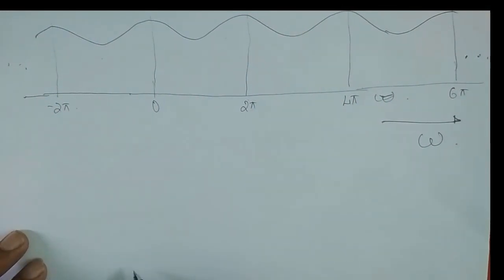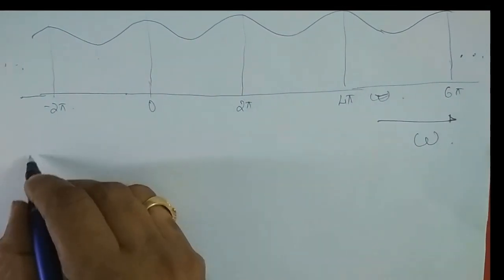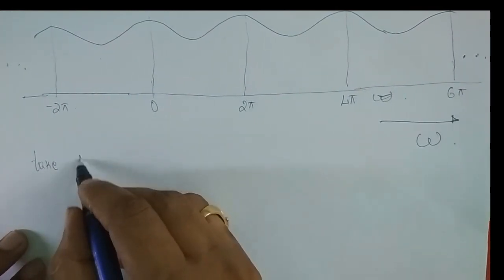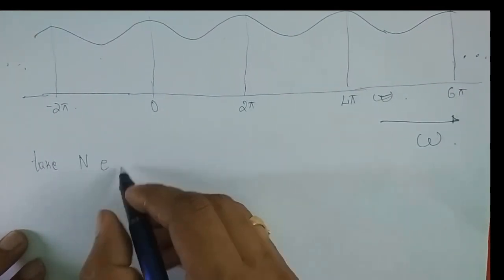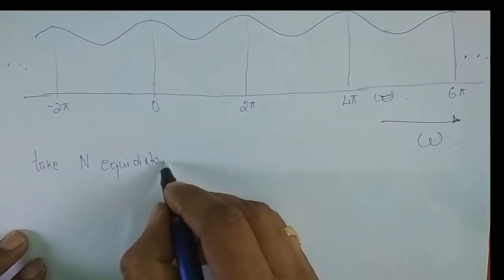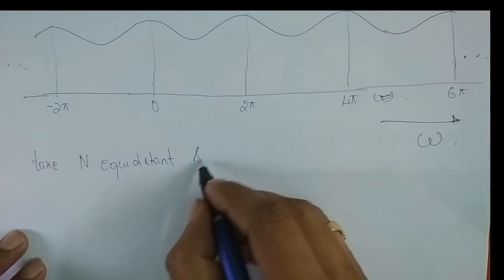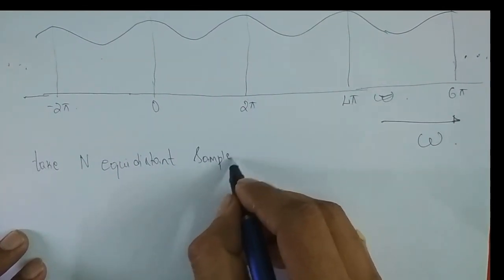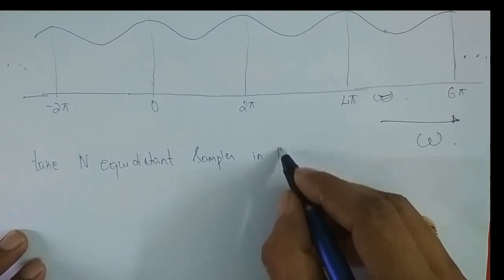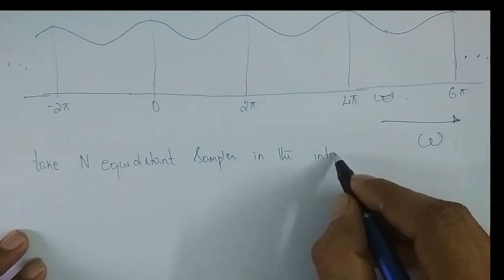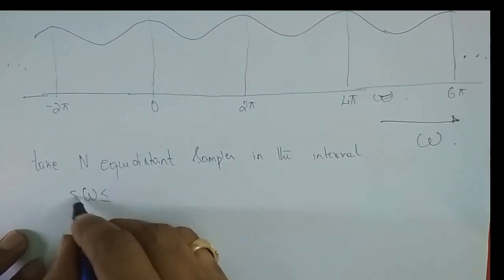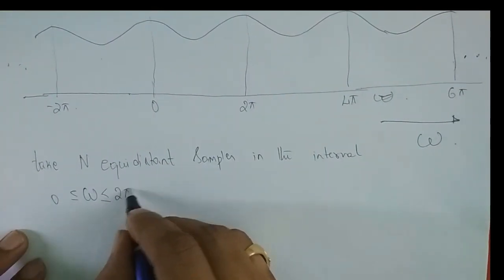Now we are going to take N equidistant samples in the interval omega varying from 0 to 2 pi.